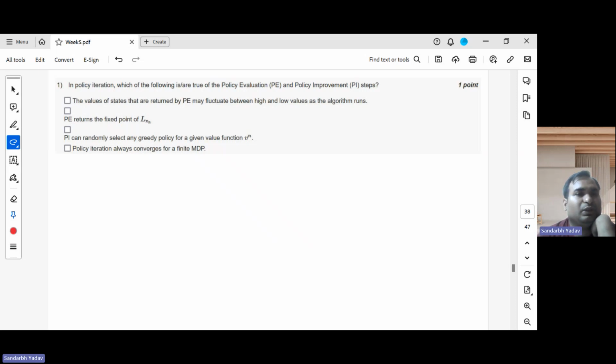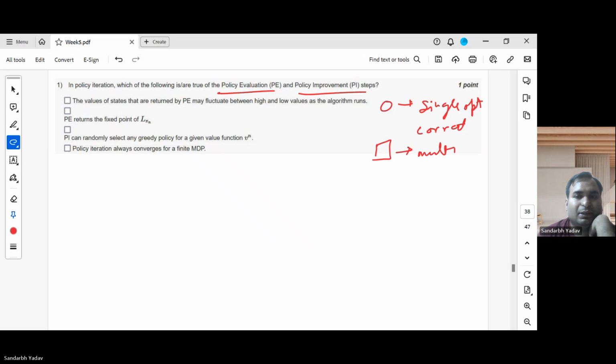So this question says: in policy iteration, which of the following is true about policy evaluation and policy improvement steps? Again, this is square. Circle means single option, right? Remember this, sometimes many students make a mistake. And this means multiple options correct. So this basically says that there could be more options correct. Could be one also, but at least one.